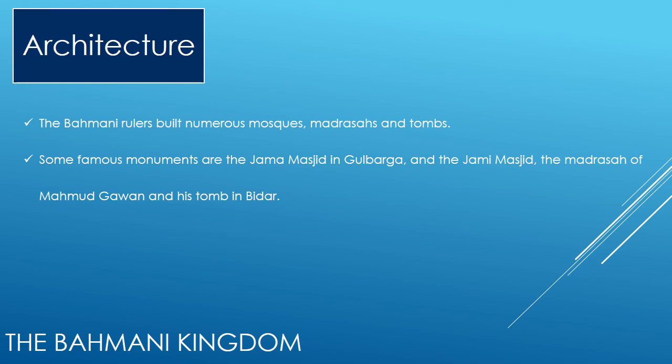Next, in the area of architecture, the Bahmani rulers built numerous mosques, madrasas, and tombs. Some famous monuments are the Jama Masjid in Gulbarga and the Jami Masjid, the madrasa of Mahmud Gawan and his tomb in Bidar.